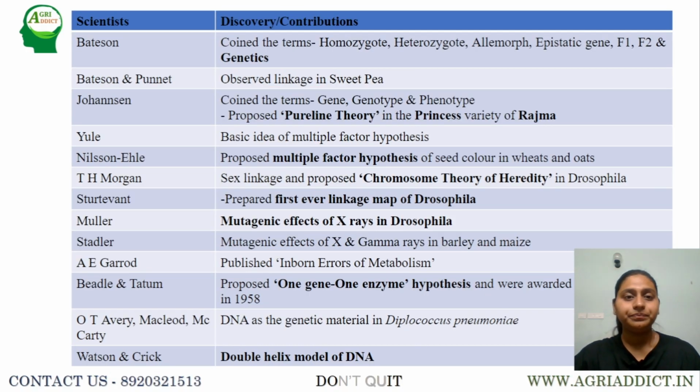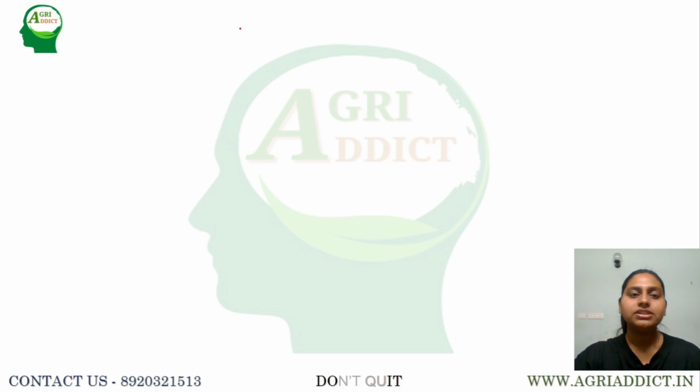But later it was proved by T.H. Morgan, which we'll see. Next, coming to Bateson. Bateson was the one who coined the terms homozygote, heterozygote, allelomorph, epistasis, F1, F2, and the important term genetics.